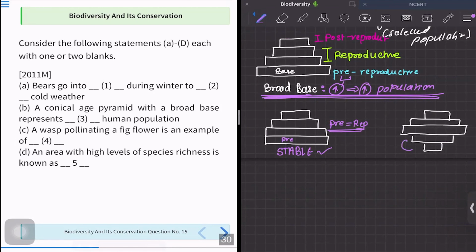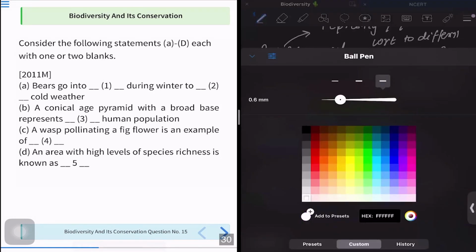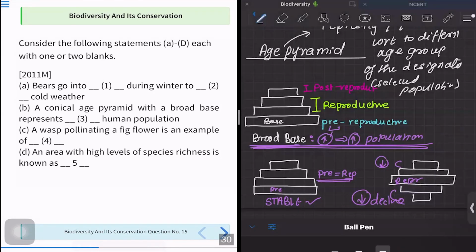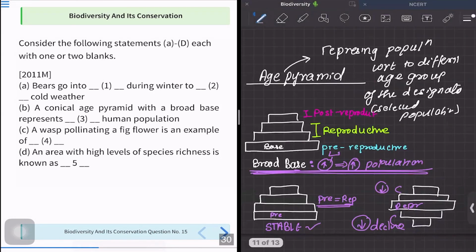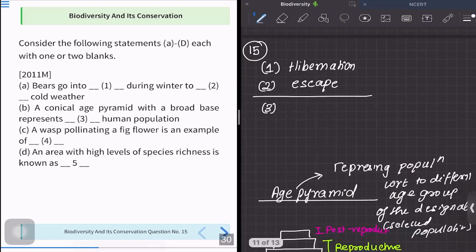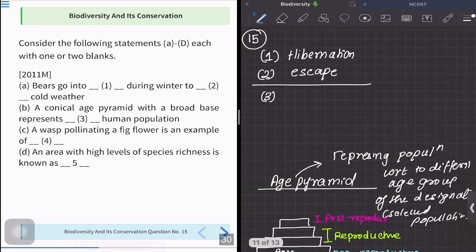And here the pre-reproductive group is less and the reproductive group is more. So in future, this is going to have a decline of population. So these are the three types of age pyramid curves which I've explained to you. So let us use this concept and try to answer the third fill in the blank. So if there is a broad base, there is going to be an increasing population. So let us move to the next question.